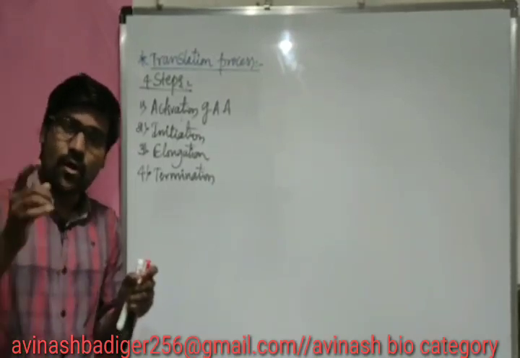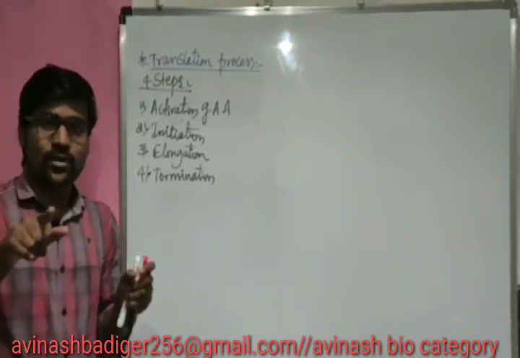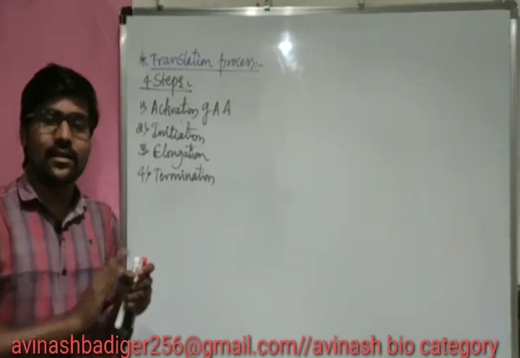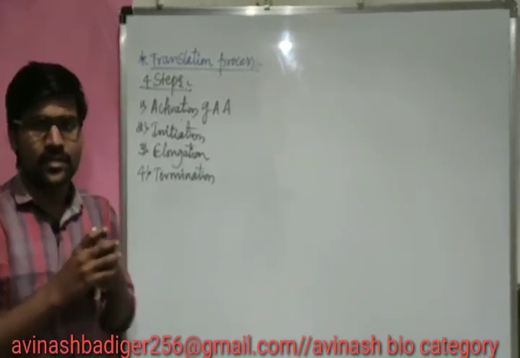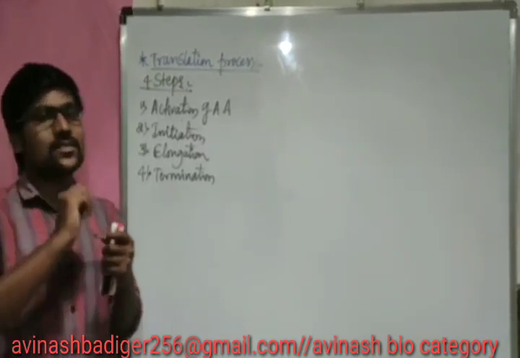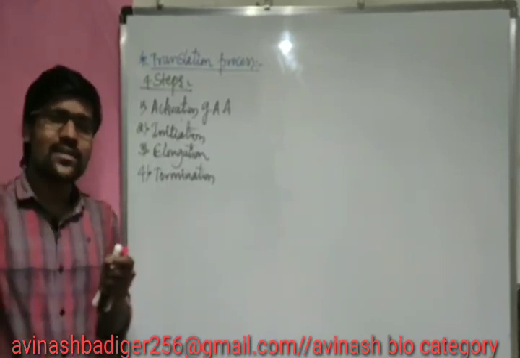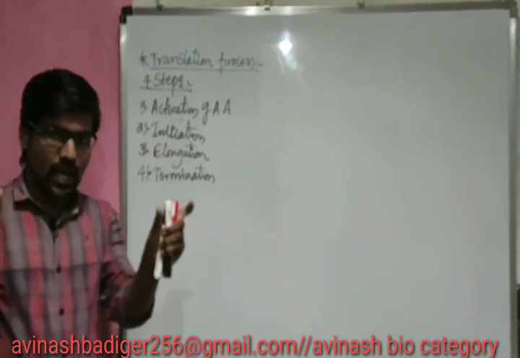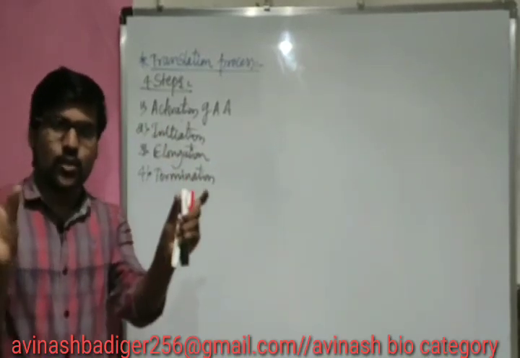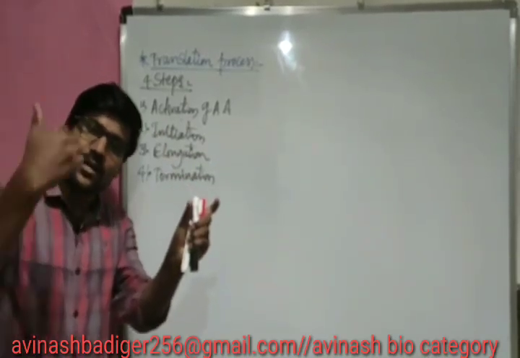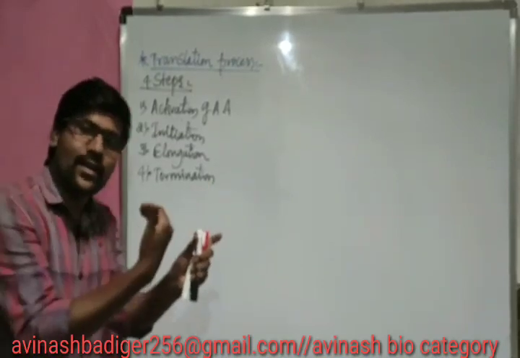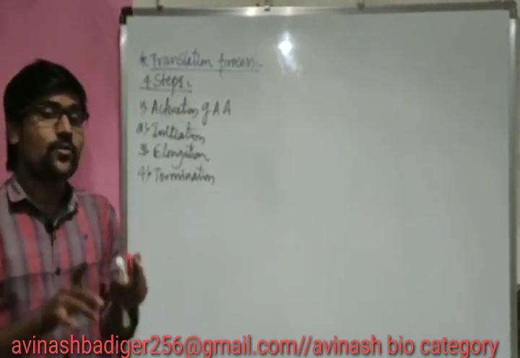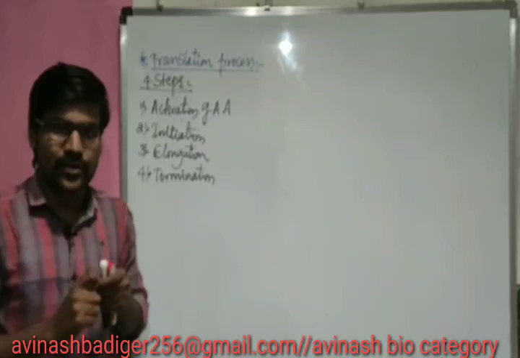That means from the protein synthesis point of view they are not directly involved, they are not making any sense there. Such sequences we refer to as untranslated regions, UTR. So including UTR, the starting point, elongating point, ending point, all together we refer to it as the translation unit.